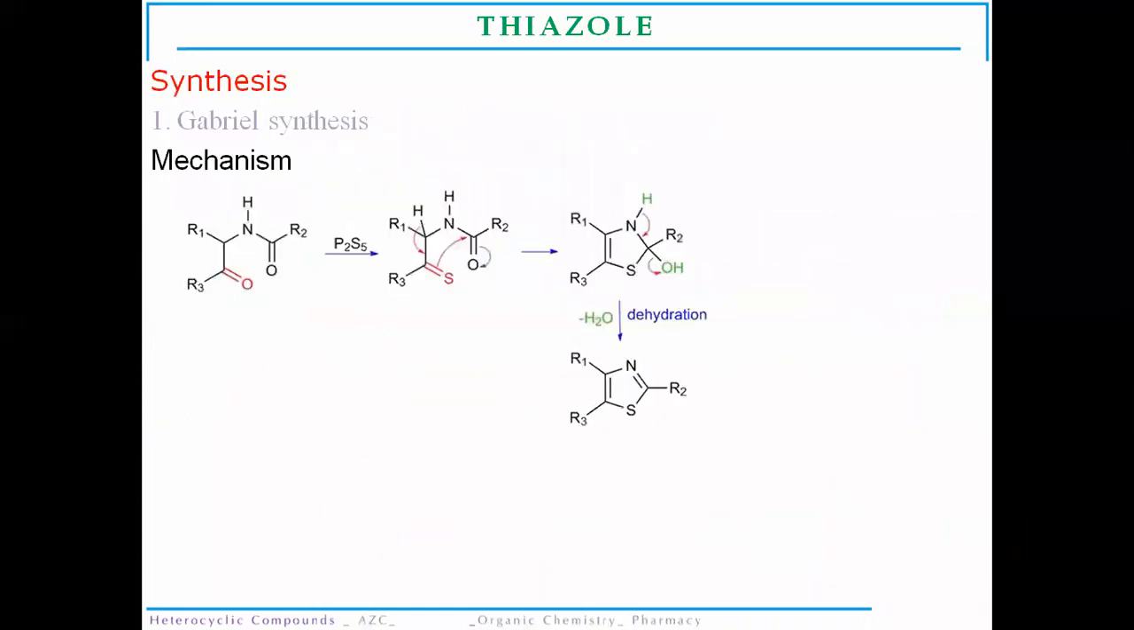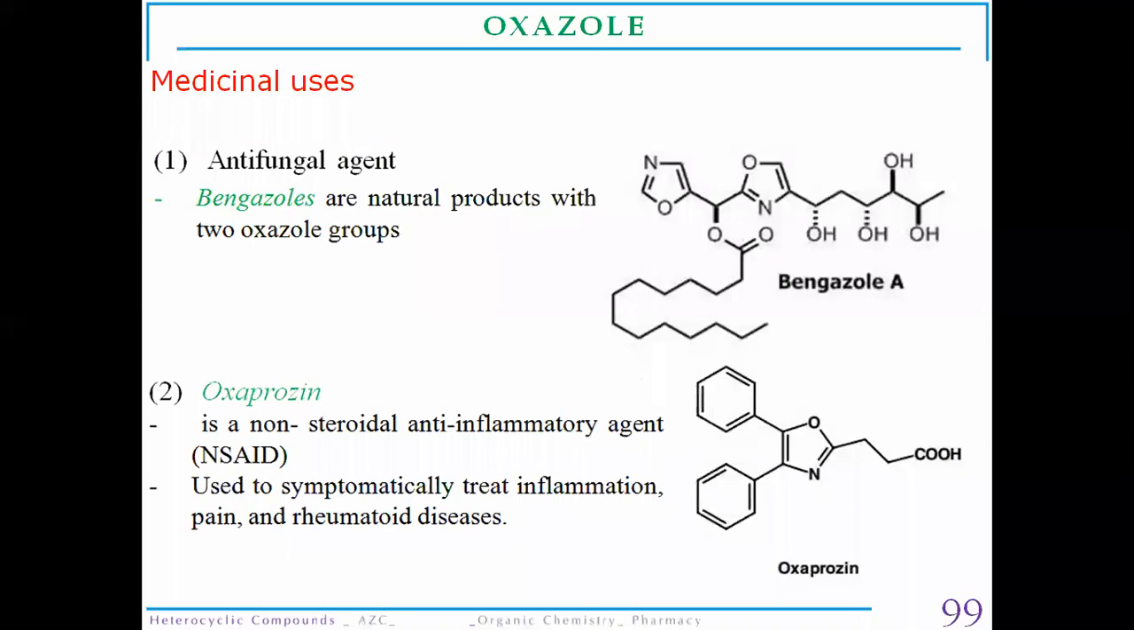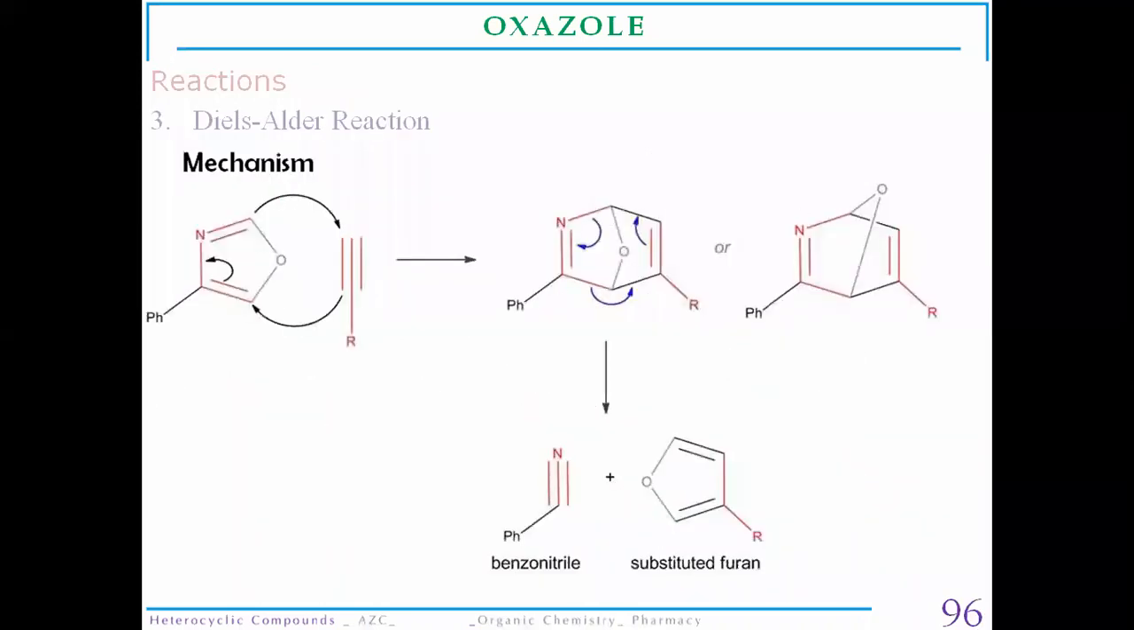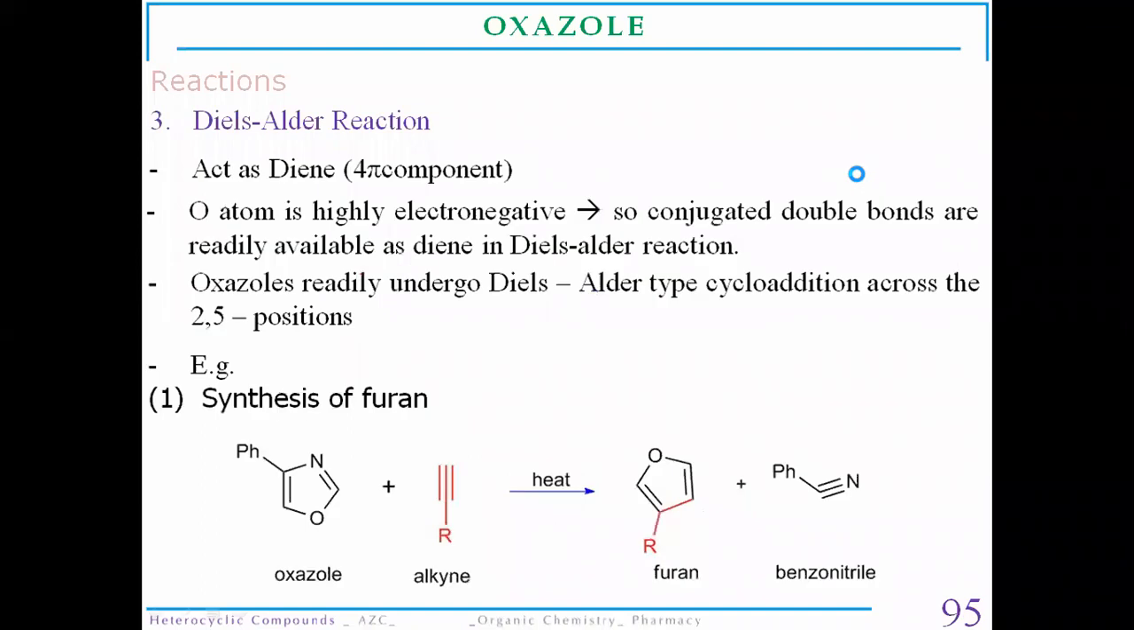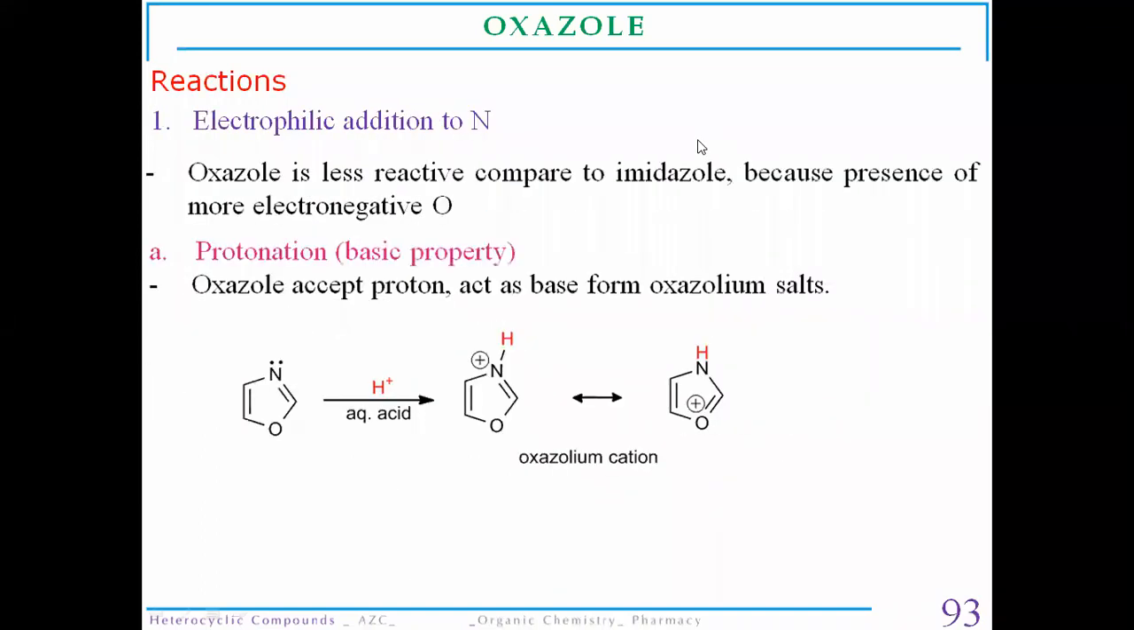Oxazole and thiazole have similar behavior and a similar chemical aromaticity pattern in both heterocycle rings. So today we have covered two heterocycles, oxazole and thiazole.